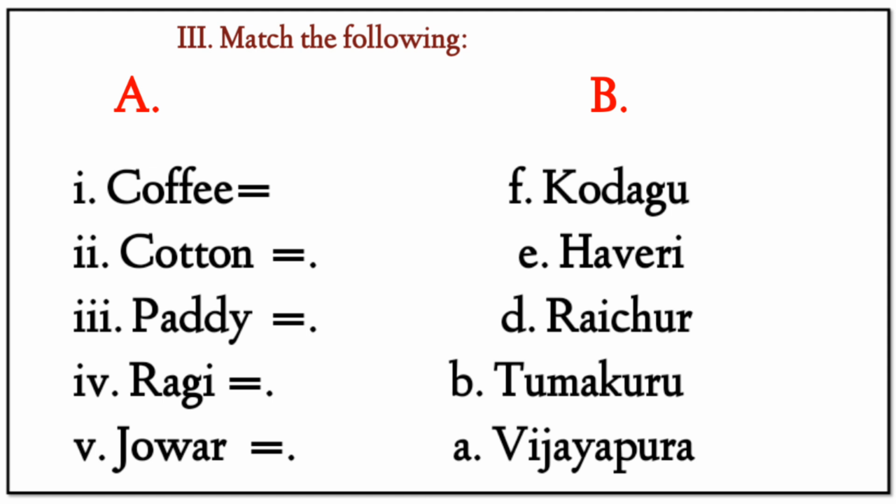Next, match the following, A to B. First, coffee, Kodagu. Second, cotton, Haveri; paddy, Raichur; ragi, Tumkuru; jowar, Vijayapura. We will take a few MCQ questions.